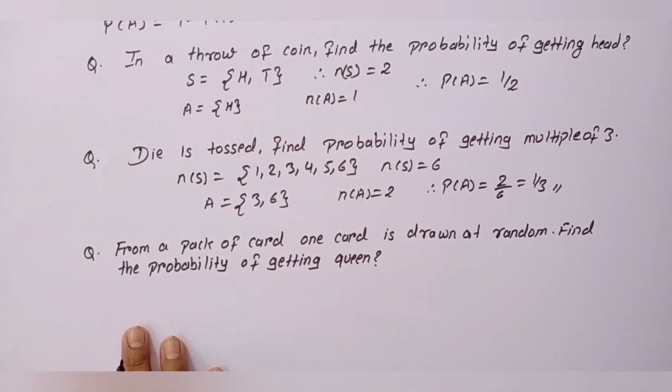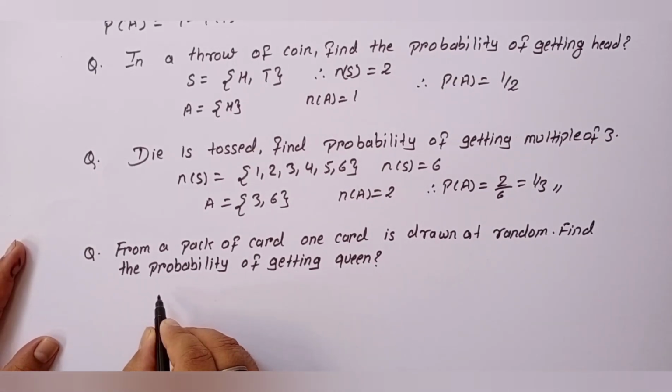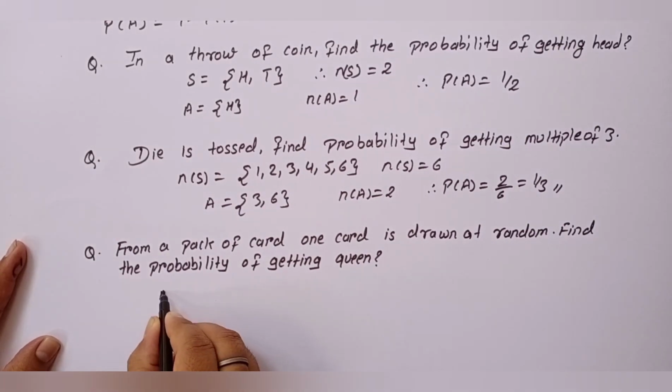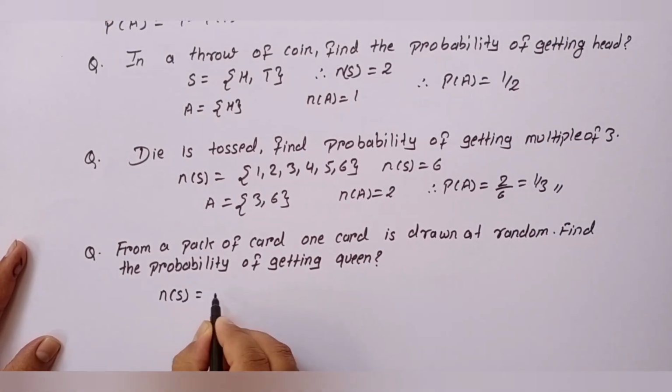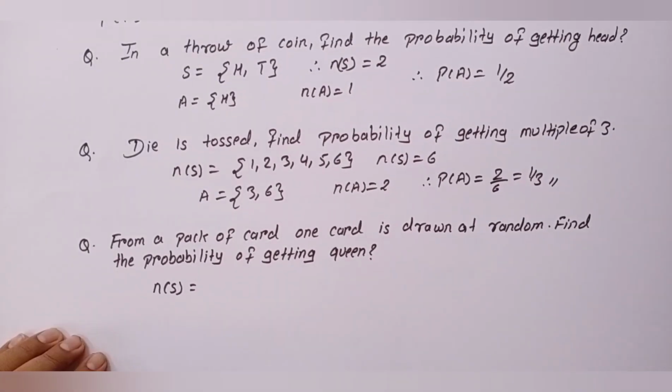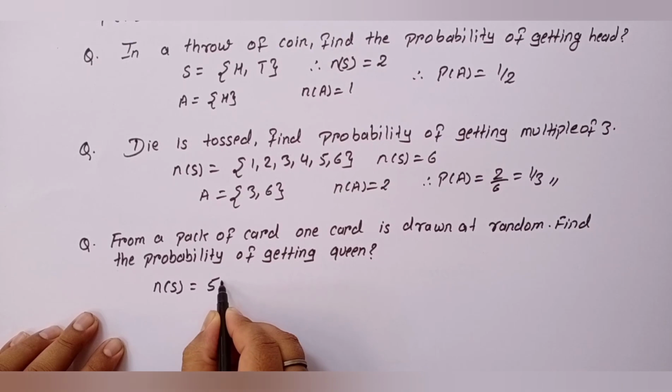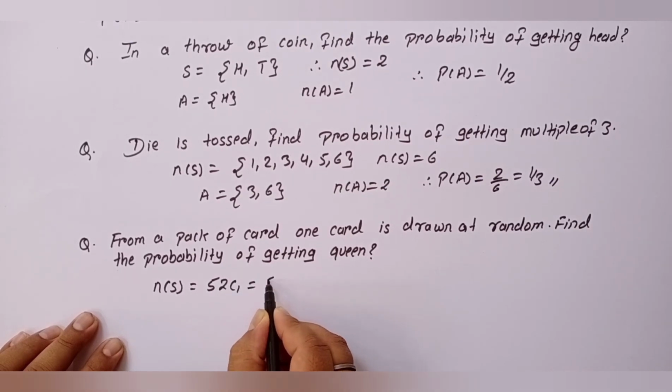Let's solve the next question. Question is, from a pack of cards, one card is drawn at random. Find the probability of getting a queen. So, in a pack of cards, we have a total of 52 cards. So, our sample space will be 52C1, which is equal to 52.